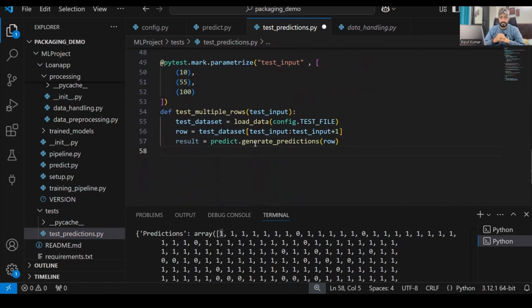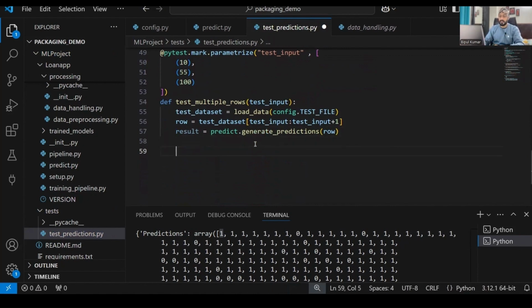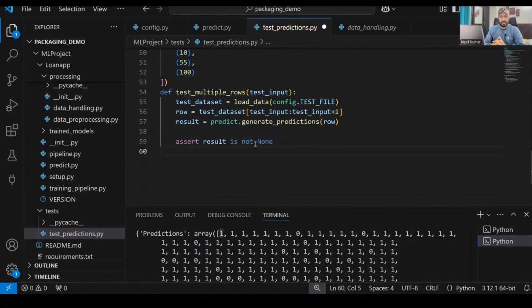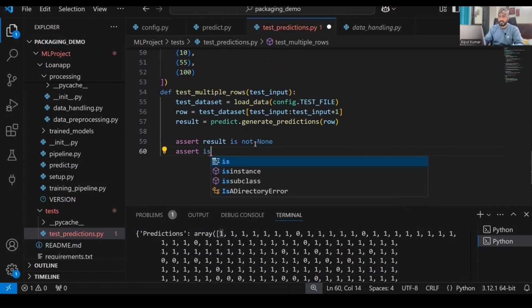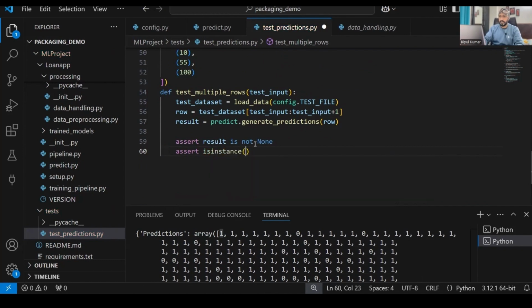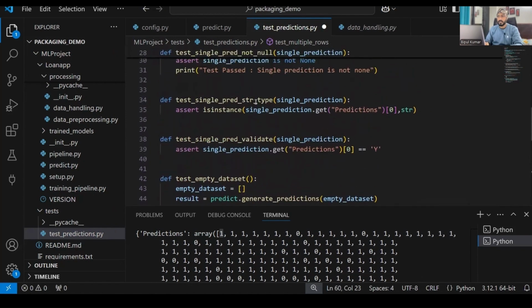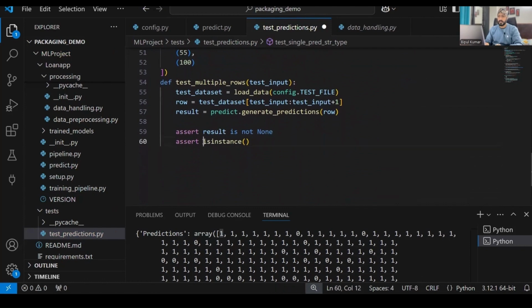So it will just make the predictions on the given data set, right? Now I have to check that, okay, this thing is not null. So assert result is not None. Then we have to also check it is a string value. So assert isinstance of the result. Just like the same way we had used earlier to check this, I'll just copy this and paste it over here. And instead of single prediction, I'll just use whatever result.